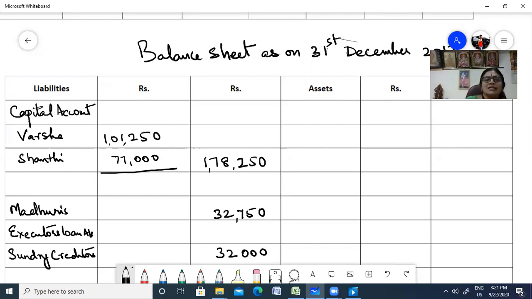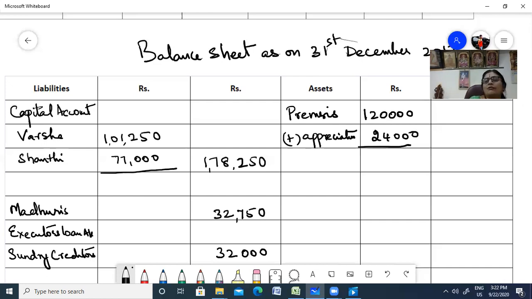Now let us do the asset side. To the asset side, you had premises. What is the total premises? You had 1,20,000. That was only appreciation you had, isn't it? 20% appreciation, you had appreciation, 24.